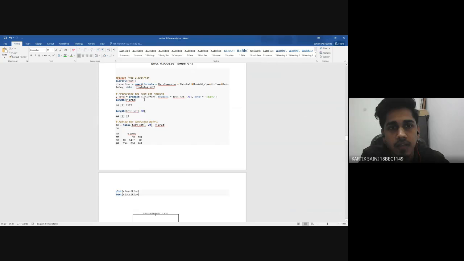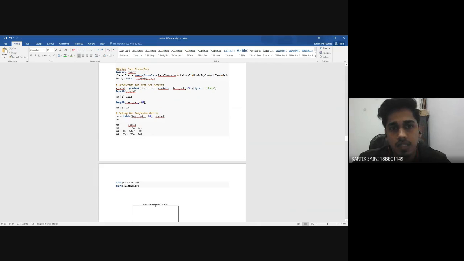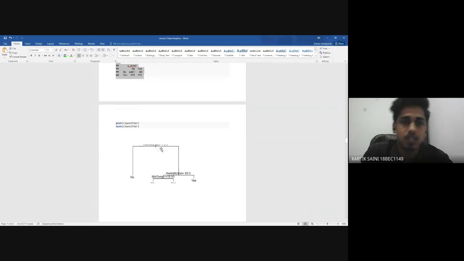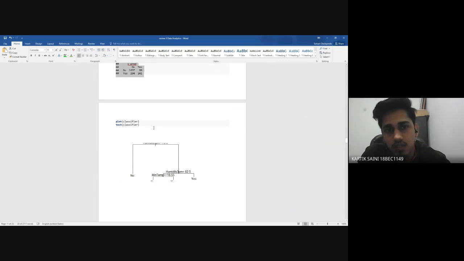We are using it to set the dependent factor, which depends on many factors like rainfall, humidity at 3 p.m., minimum temperature, rain today, etc. Then we split the data into 80 and 20%. 20% is the test data, which we are using for testing. Then here you can see the predictions, and after that we have drawn the confusion matrix.